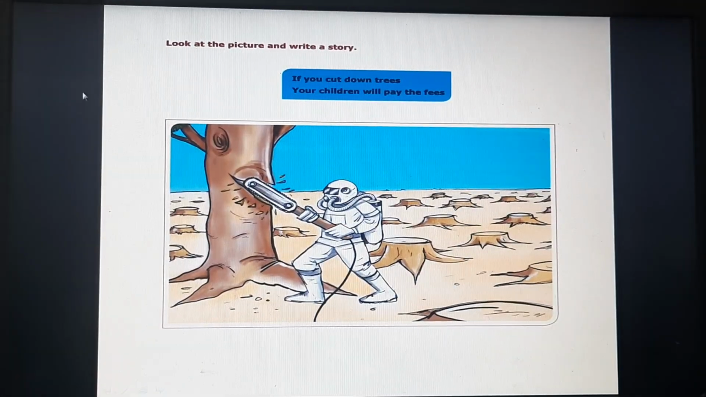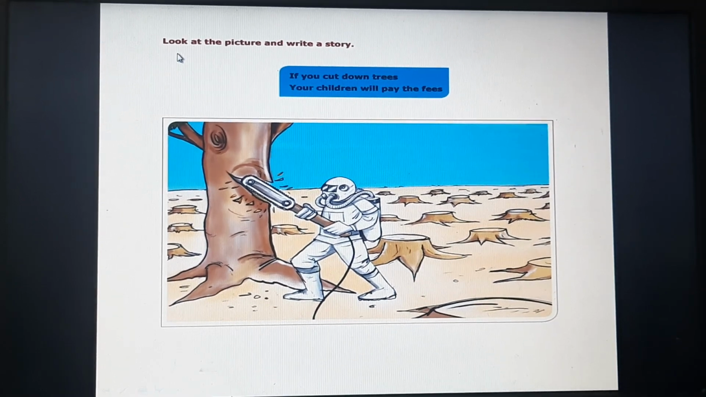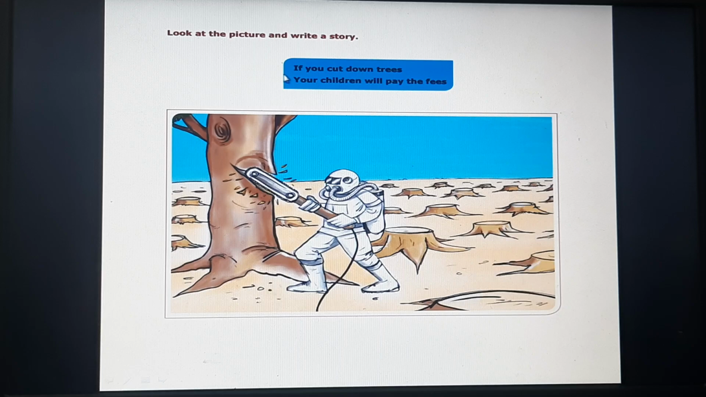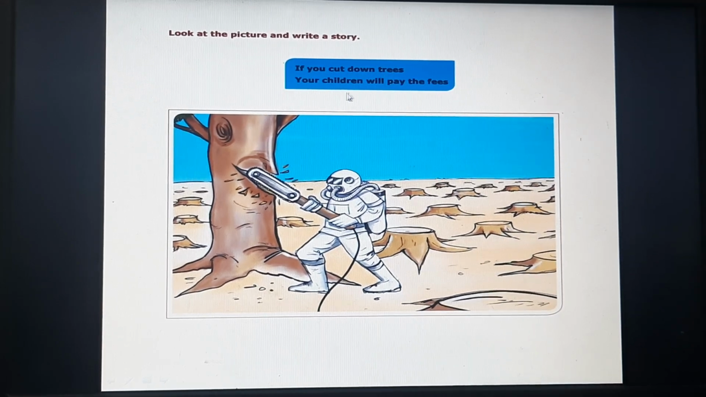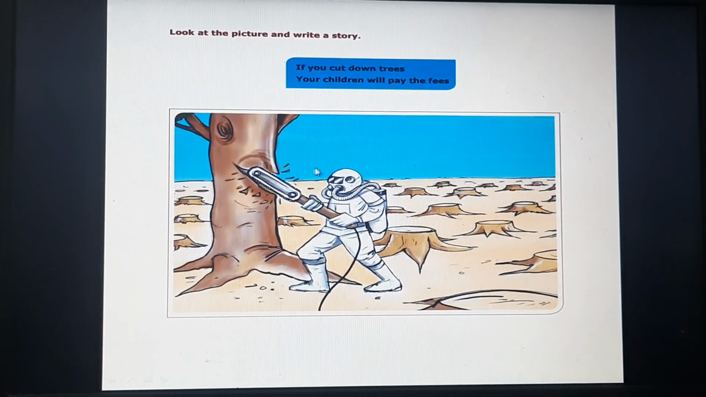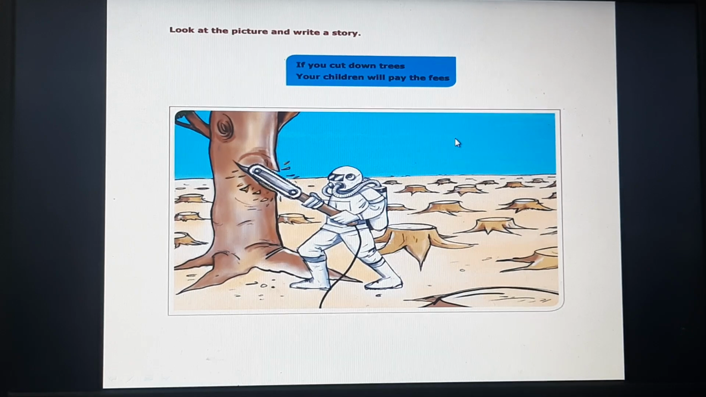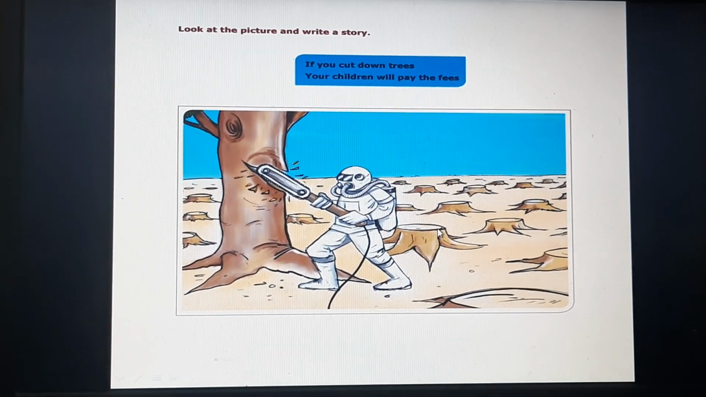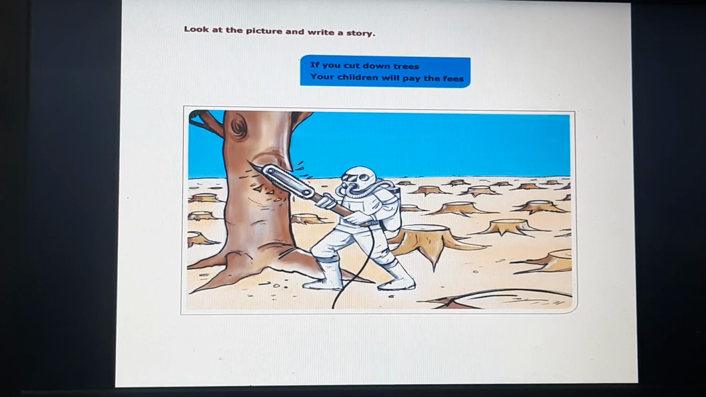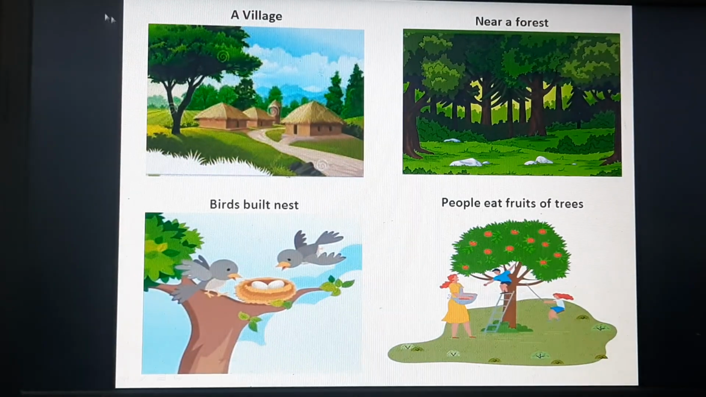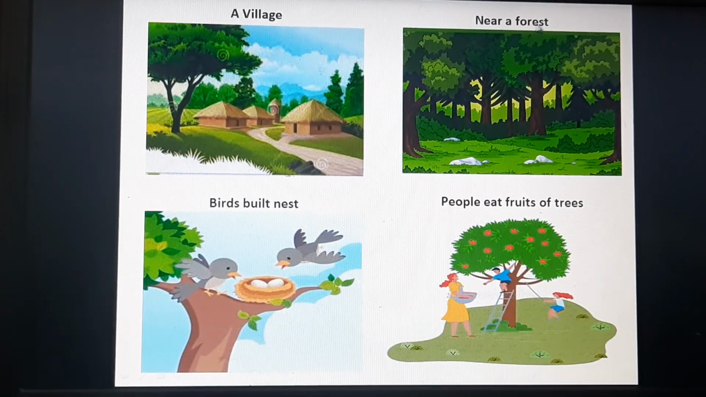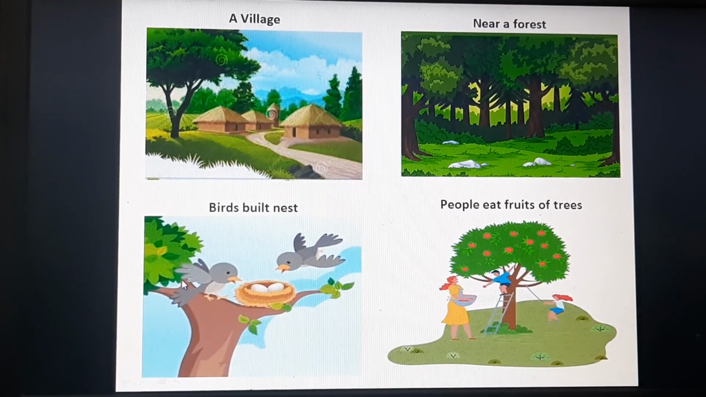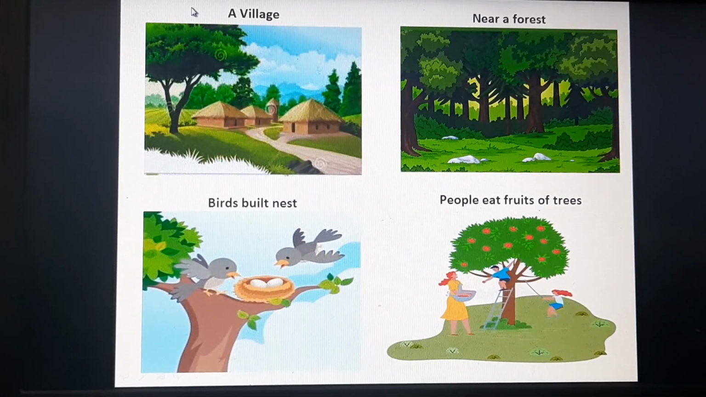Now I have an example here from our text for you. Look at the picture and write a story. They have given you a clue over here. If you cut down trees, your children will pay the fees. That means if you destroy trees, then your children will have to pay the consequences. So let's see how to go about that story. I shall help you with it. I've given you the hints on top over here and I've selected pictures for your better understanding. So now let's see how to write the story.